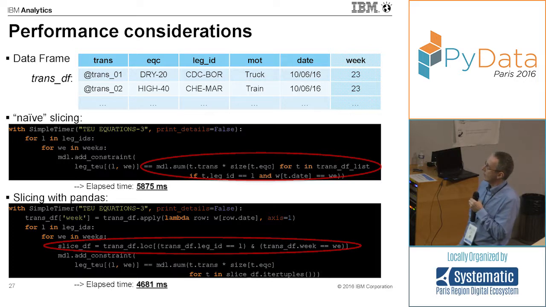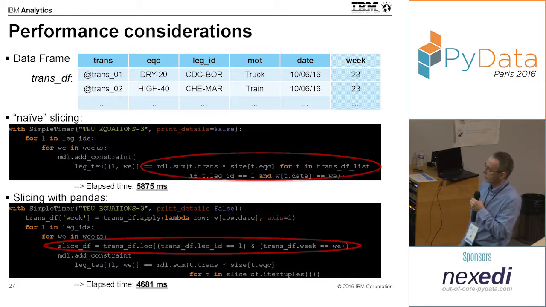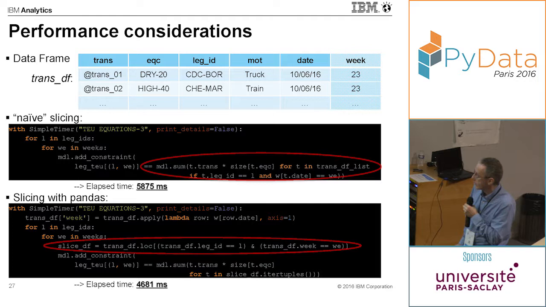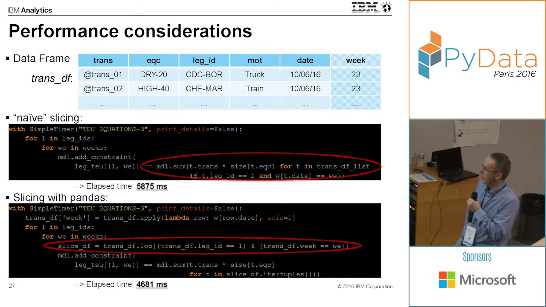So we add a new column to the input data frame that calculates this indirection. It's done once. Then slicing can be done directly on this new data frame. And then we just iterate through this slice data frame to create the constraint.